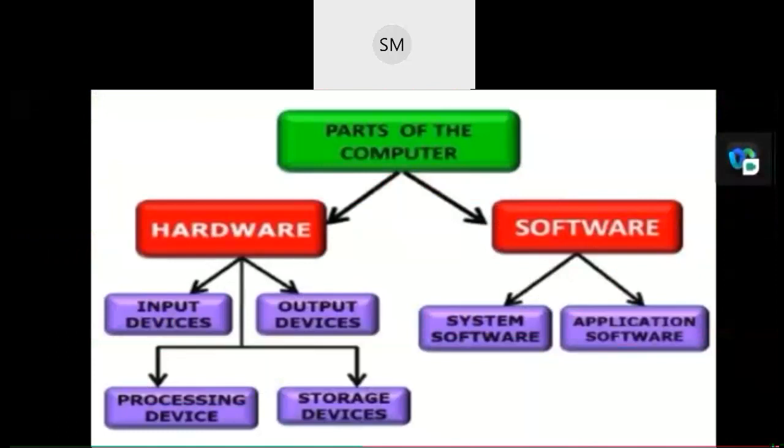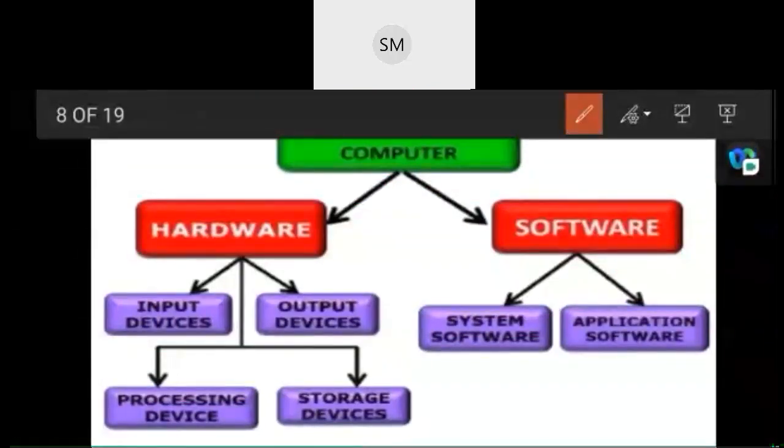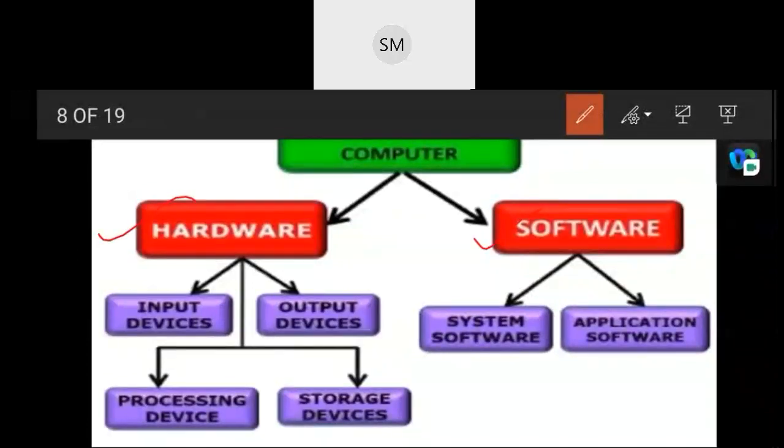So we have divided the parts of the computer into two: one is hardware, the second is software. Hardware consists of input devices, like the ears in the real life example. Whatever we type or talk goes to our processing device, the CPU. Then finally, the output devices. Then it is stored in storage devices. So hardware consists of input devices, processing devices, output devices, as well as storage devices.